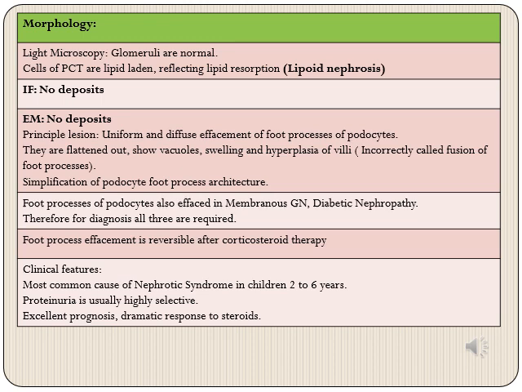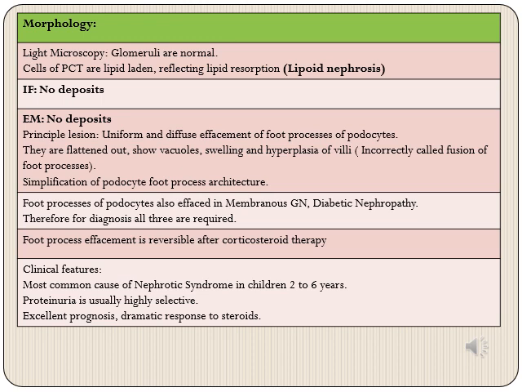Coming on to morphology of minimal change disease, on light microscopy, glomeruli will be absolutely normal. Cells of proximal convoluted tubules are lipid laden, and these reflect lipid resorption. As we had discussed, in nephrotic syndrome there is lipiduria. So because of lipid resorption, the PCT cells become lipid laden, and that is why earlier it was also called lipoid nephrosis. On immunofluorescence there will be no deposits, and on electron microscopy, again, no deposits will be seen.